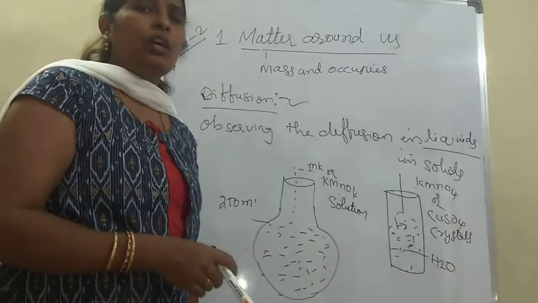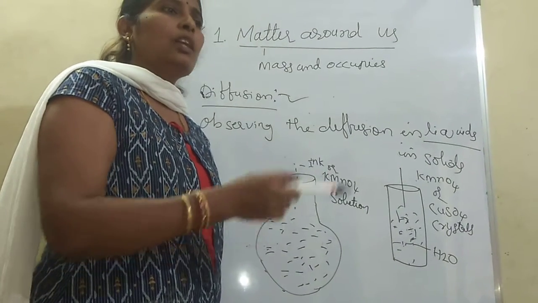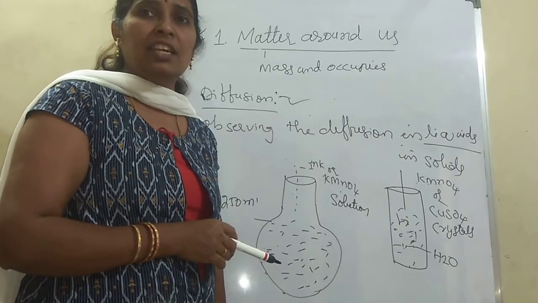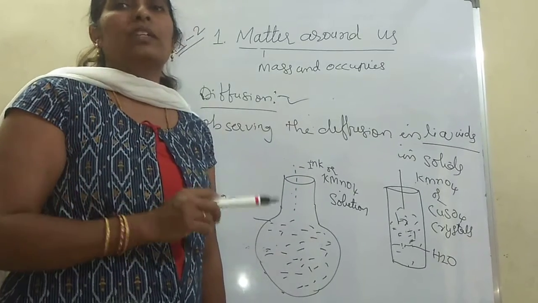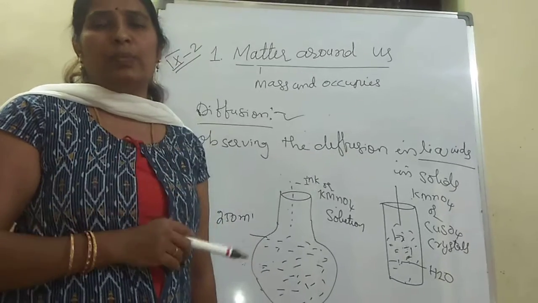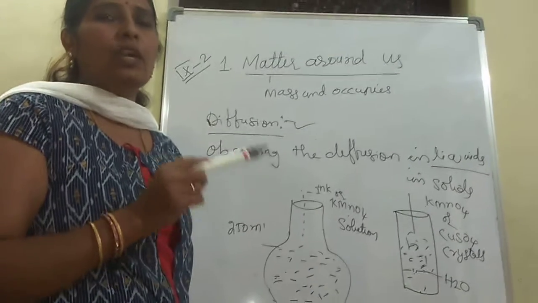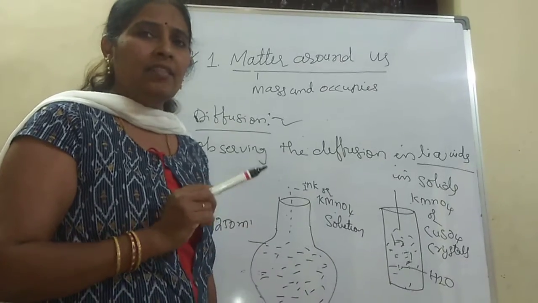When you are soaking your new clothes in surf water, what happens? A blue shirt is soaked with white. The complete white color changes into blue. This indicates that color is spreading. The blue color is spreading into the water. This indicates diffusion also takes place there, solid to liquid, when liquid water is added. So diffusion occurs in solids, liquids and gases.